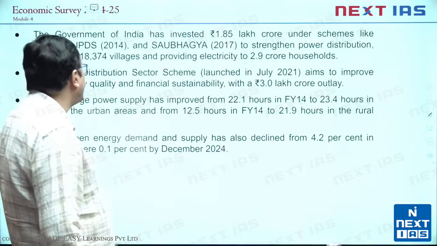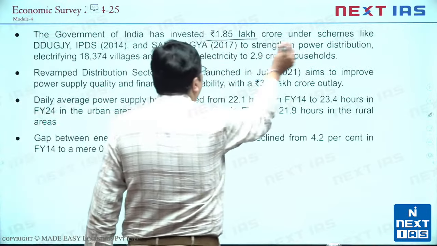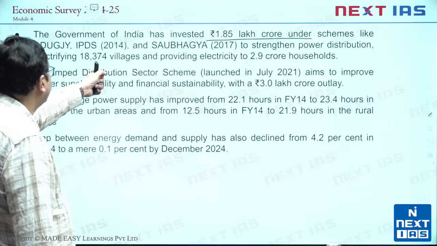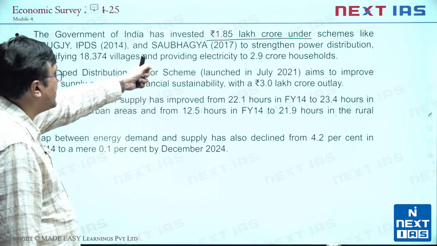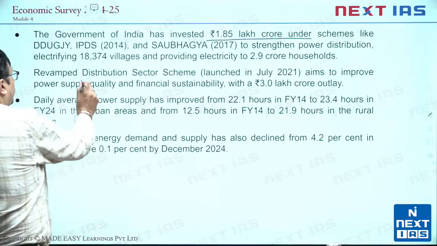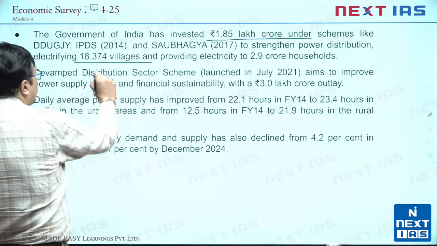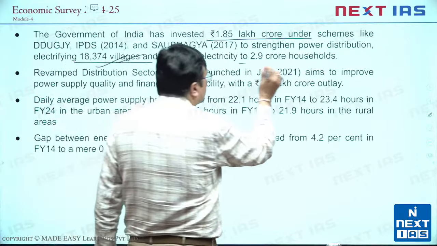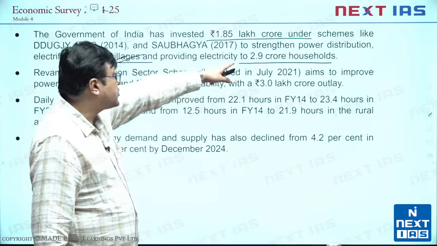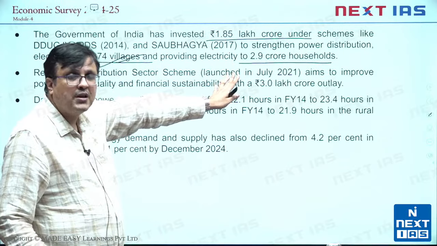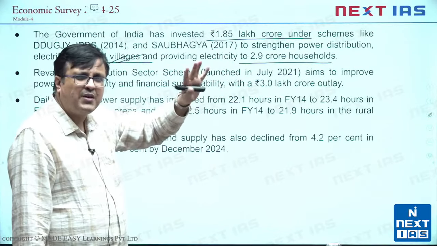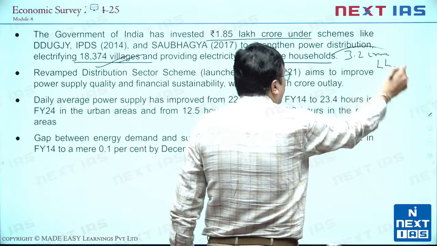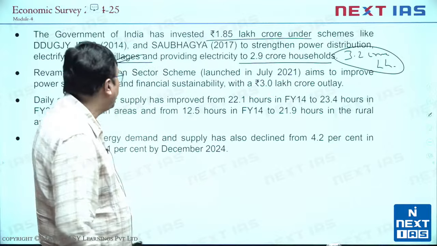Then of course we see the government of India has invested 1.85 lakh crore under schemes like Deen Dayal Upadhyay Gram Jyoti Yojana, Integrated Power Development Scheme and Sahaj Bijli Har Ghar Yojana Saubhagya to strengthen power distribution, electrifying 18,374 villages. It completes all villages now electrified in India. We are on record. And providing electricity to 2.9 crore households. The Ministry of Power website says 3.2 crore households. Economic survey says 2.9 crore households. So you can keep a pick in your mind कि सौभाग्य के अंदर Ministry of Power जो है वो 3.2 crore households का data देते हैं who have been electrified under सौभाग्य.